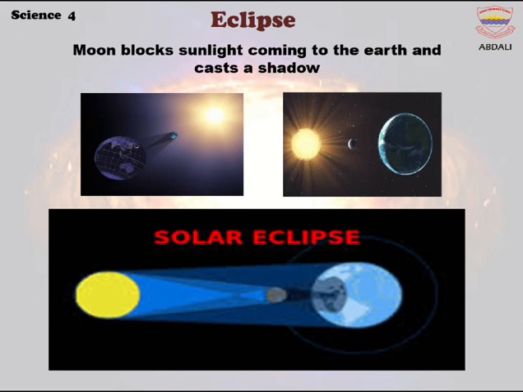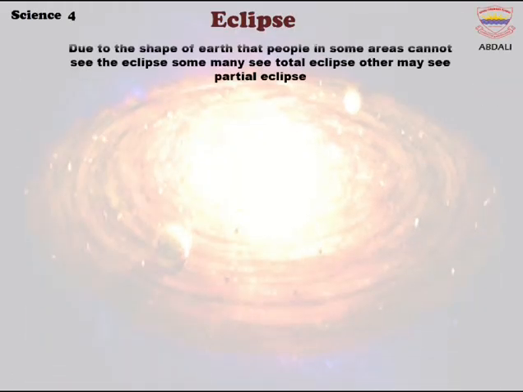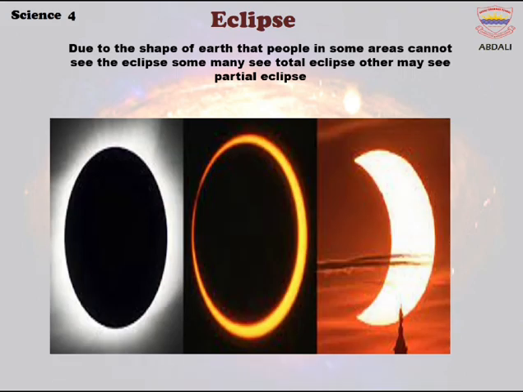Due to the shape of the Earth, people in some areas cannot see the eclipse, some may see a total eclipse and others may see a partial eclipse.